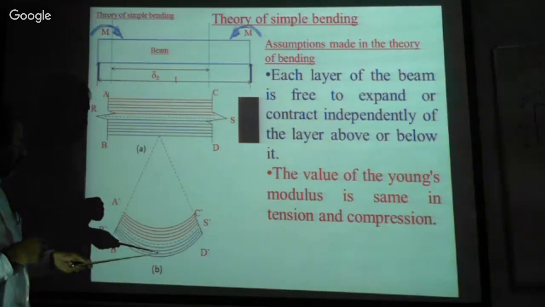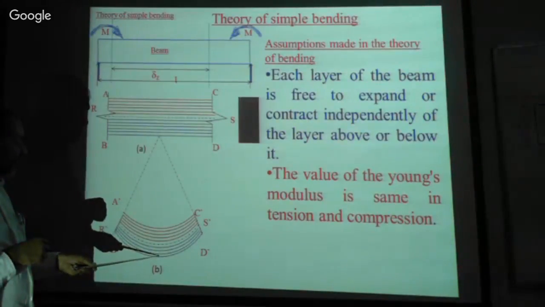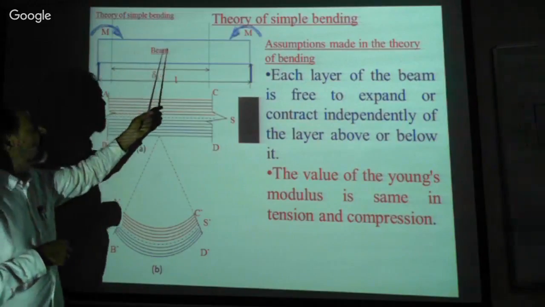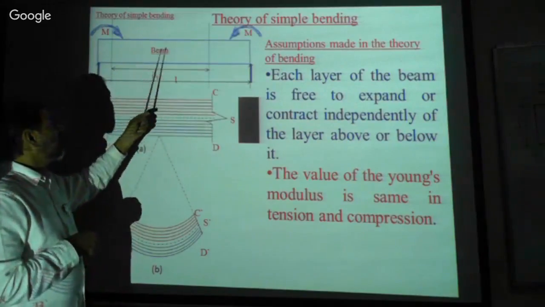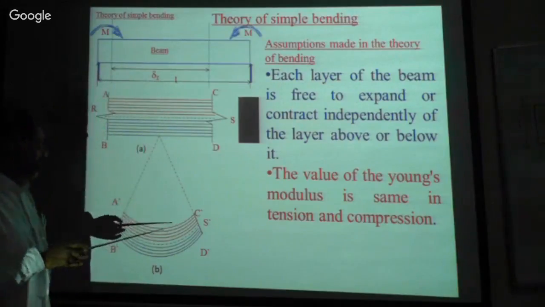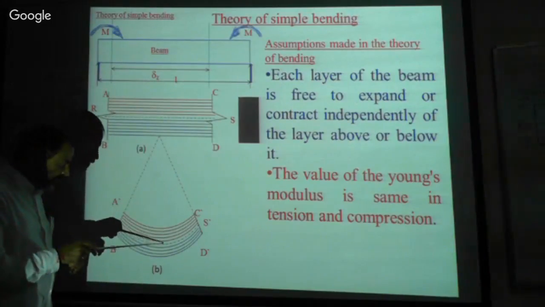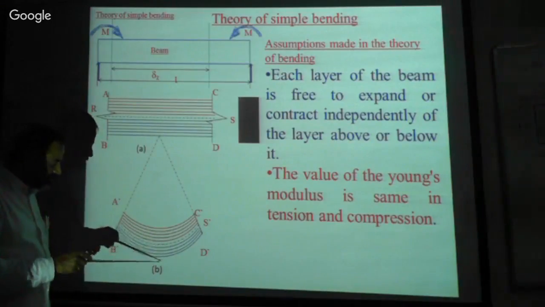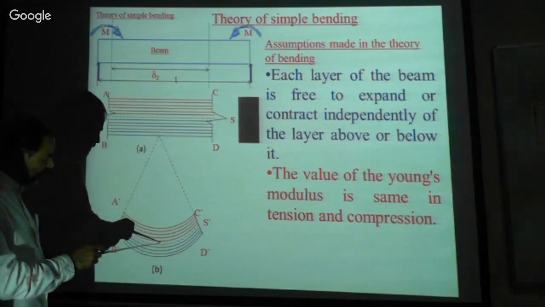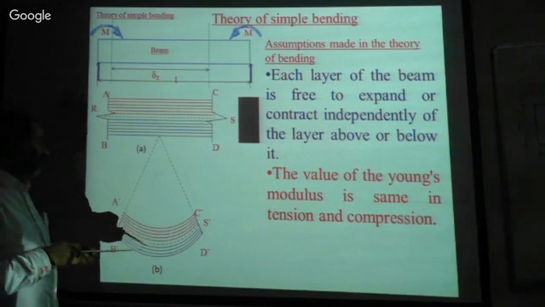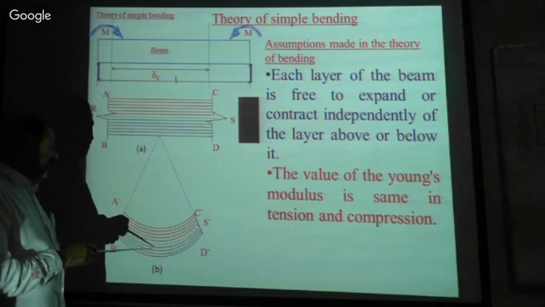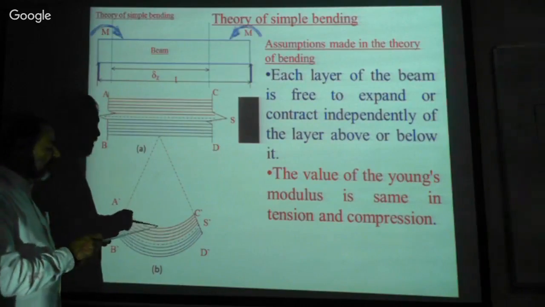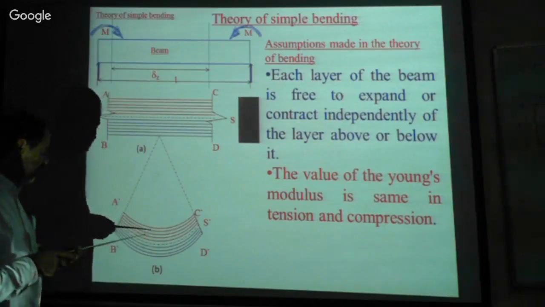The bottom is suffering from the maximum tension, therefore we need to provide steel to resist the tension. Above the neutral axis it is a compressive zone. Below the neutral axis, this zone is the tensile zone, and this zone is the compressive zone. Therefore, we need to take care of the tensile forces and the compressive forces.